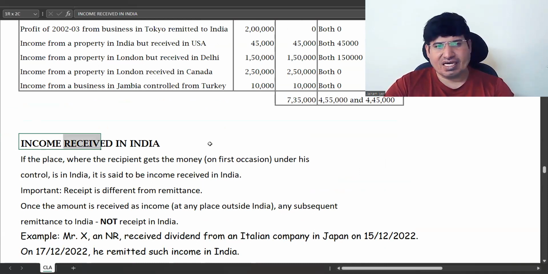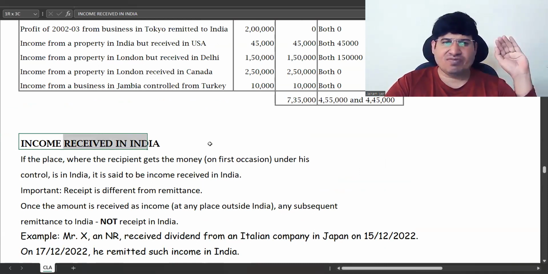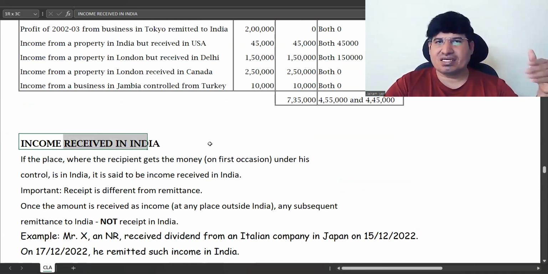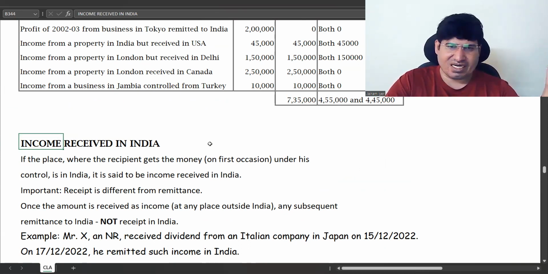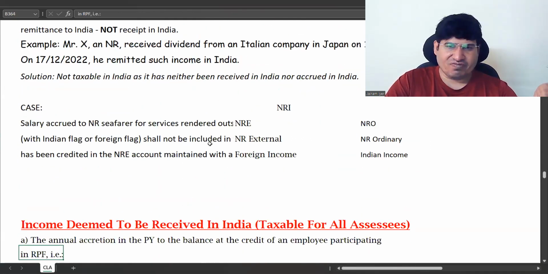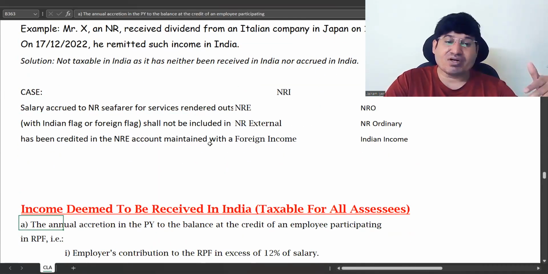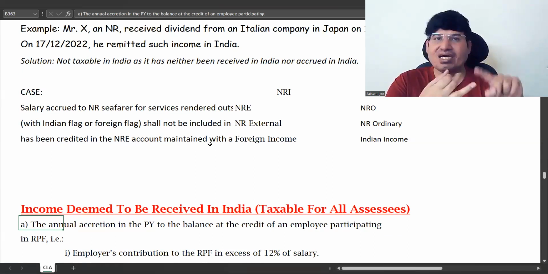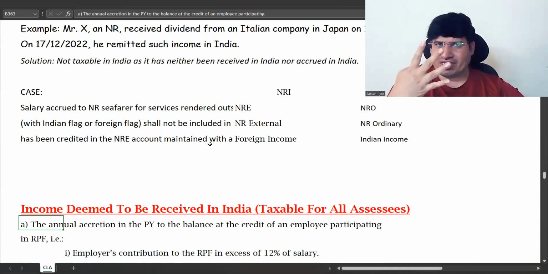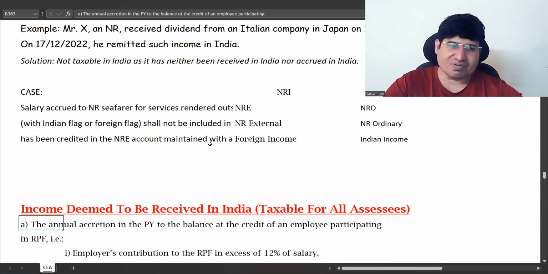Income received in India is what we have seen. We needed to see four things. Income received in India is the most straightforward. Anything which is received in India, first hand, is income received in India. This is what you have seen first. Next is deemed. What is income deemed to be received in India? So these four terms we are going to see: received in India, deemed to be received in India, accrued in India, deemed to be accrued in India.